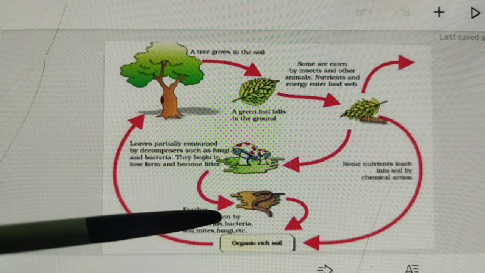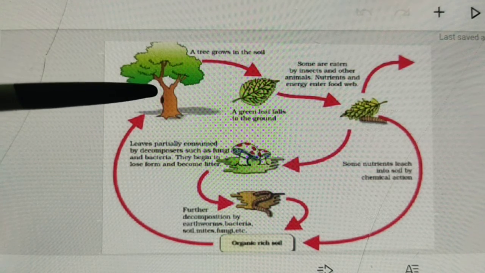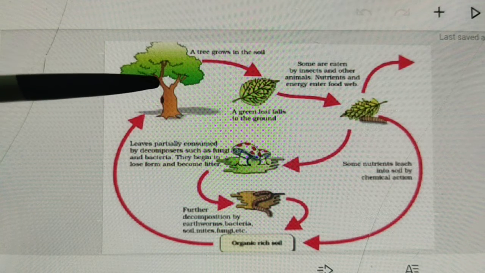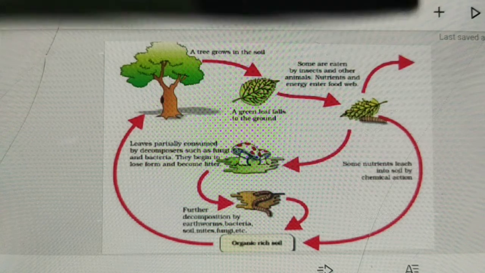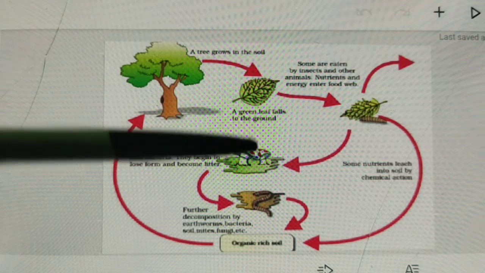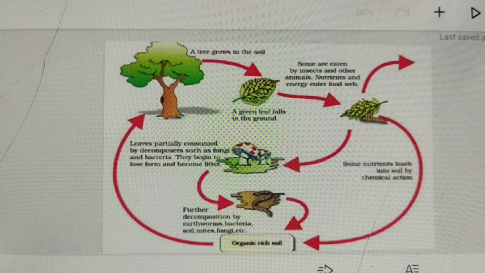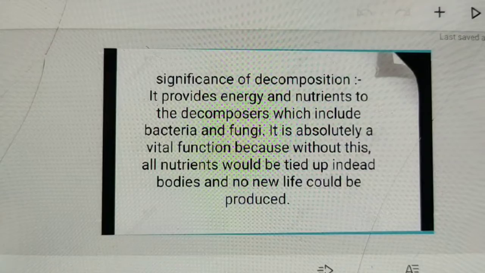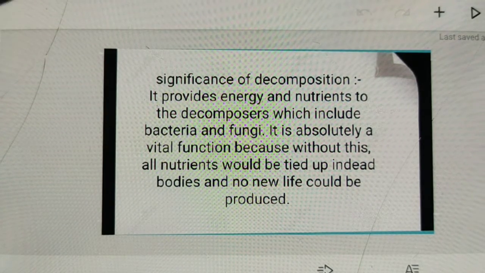Again from this decomposition, new life comes, and this tree grows. This is the new life. Like this, recycling is happening, and this is the mechanism of decomposition.